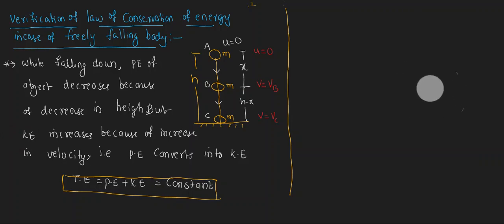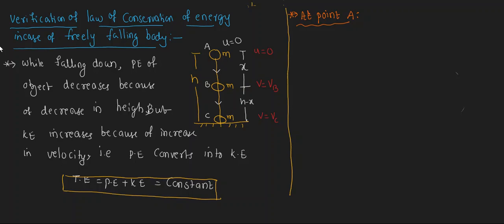At point A, we have to find out the total energy, and at point B also we have to find out the total energy. Can you tell at point A what are the energies it has? Potential energy. Yes. At point A, the object has potential energy, but the kinetic energy is zero.